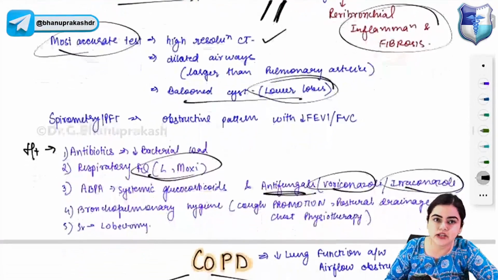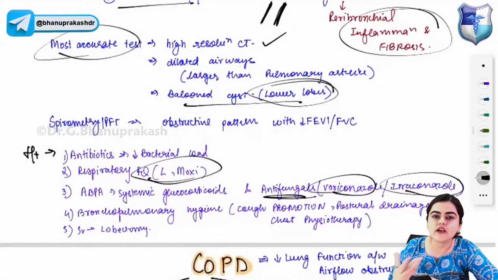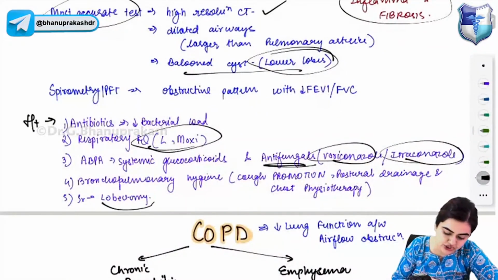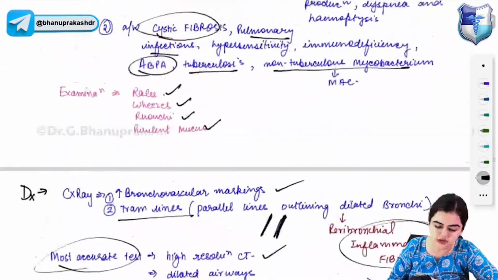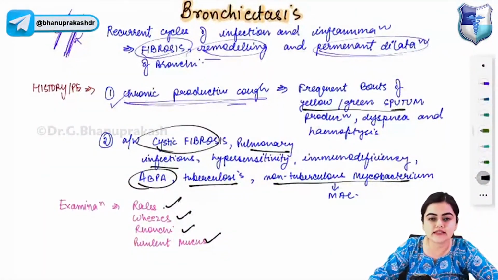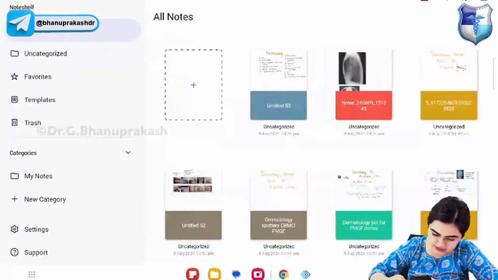You will try to maintain the bronchopulmonary hygiene of the patient. How is bronchopulmonary hygiene maintained? By advising cough promotion, postural drainage, and chest physiotherapy. And surgery is by lobectomy. You perform lobectomy in case of severe bronchiectasis. So this was about bronchiectasis. Let me show you the CT image of bronchiectasis.